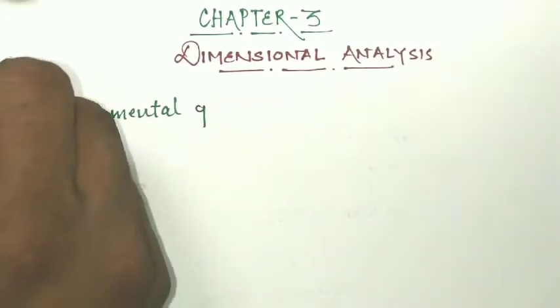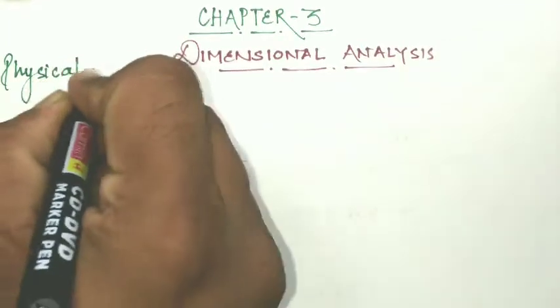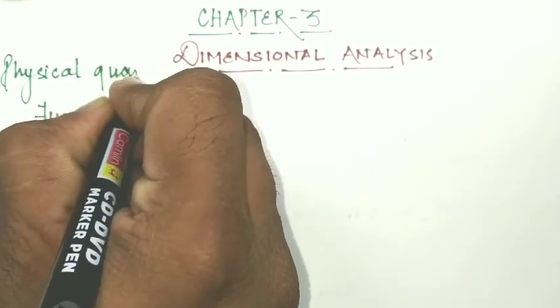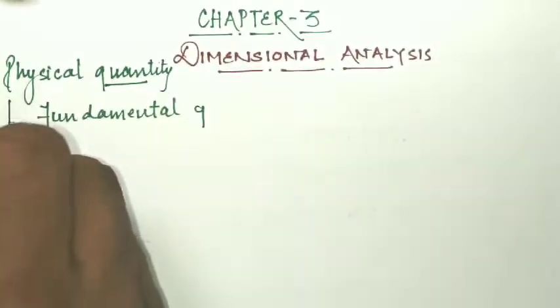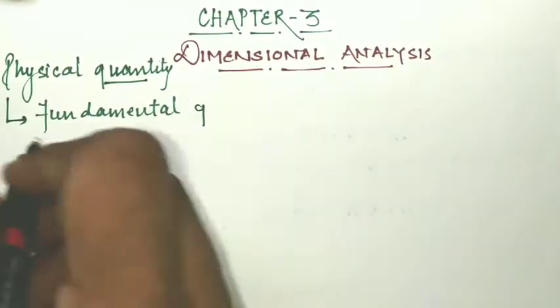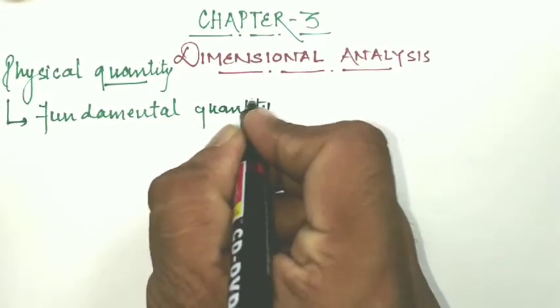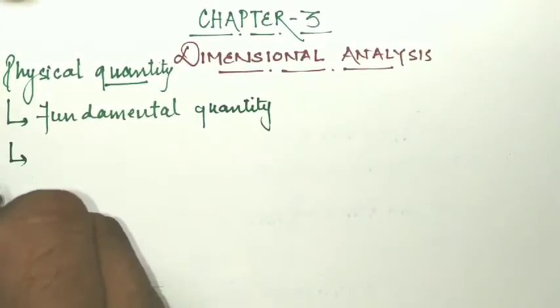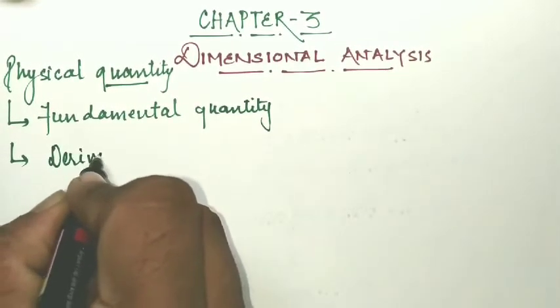Any physical quantity is subcategorized into two parts. The first one is known as the fundamental quantity, whereas the second one is known as the derived quantity.